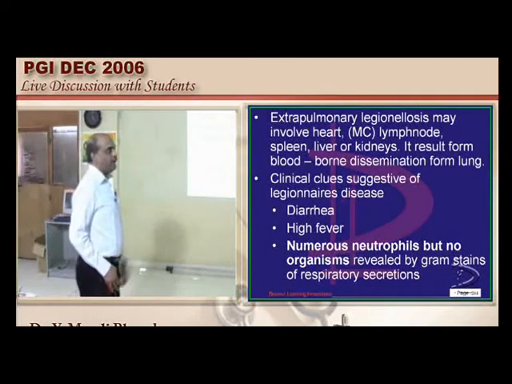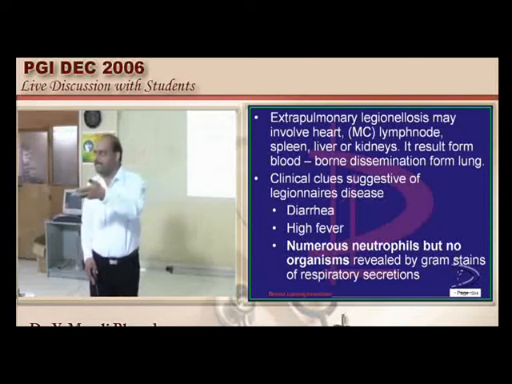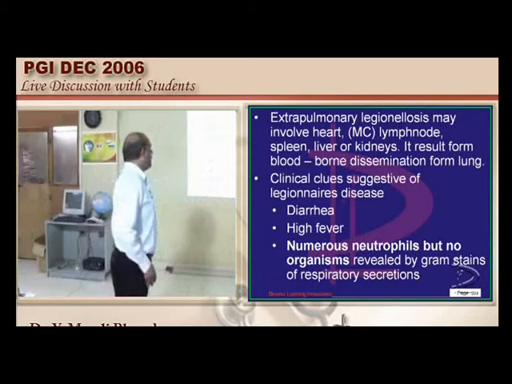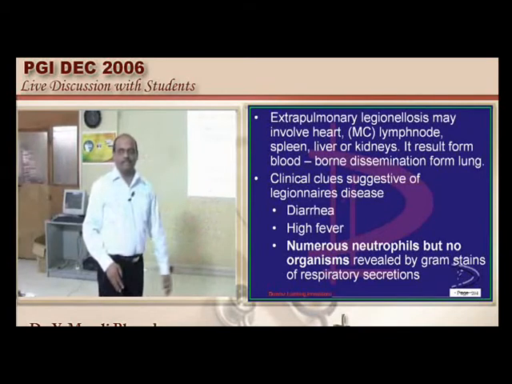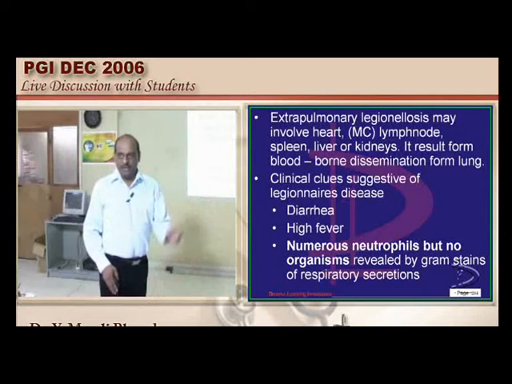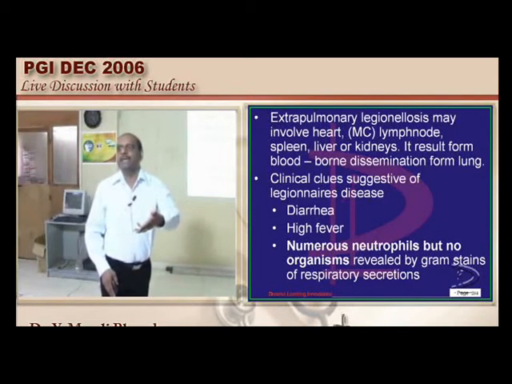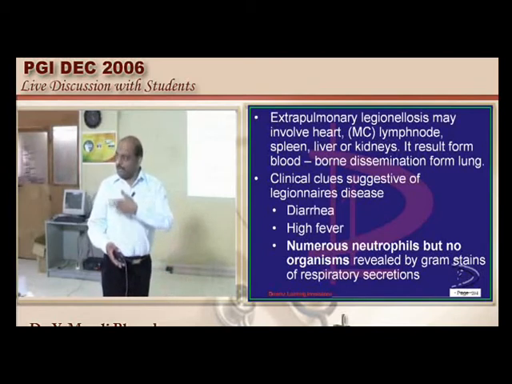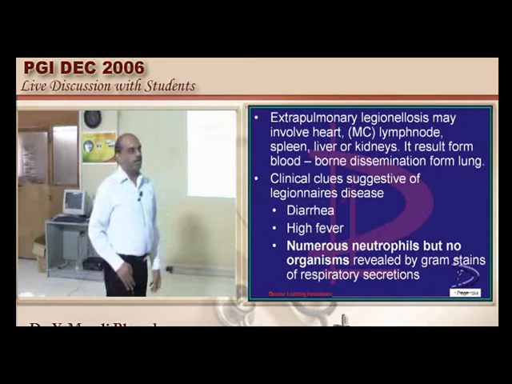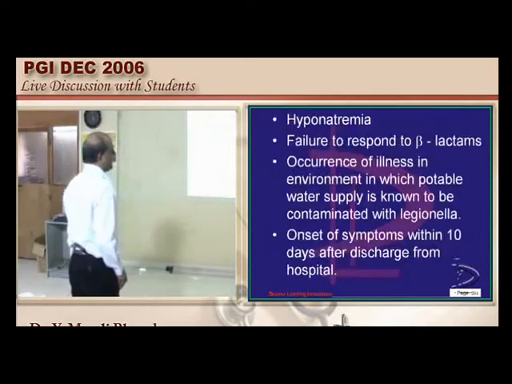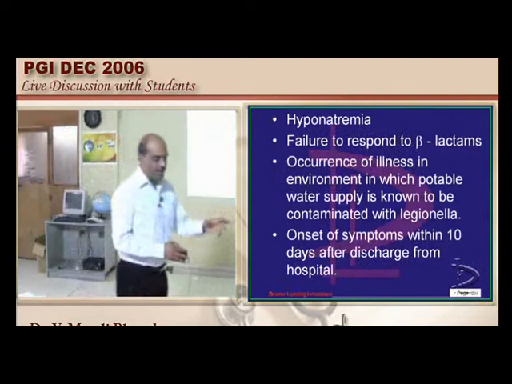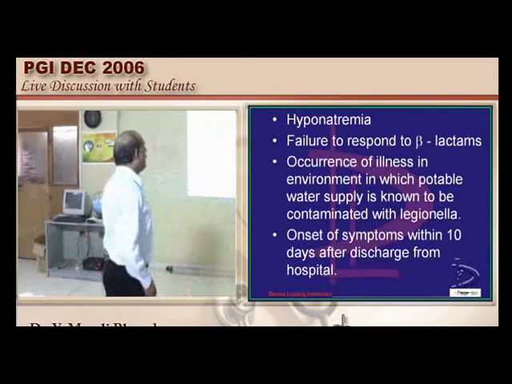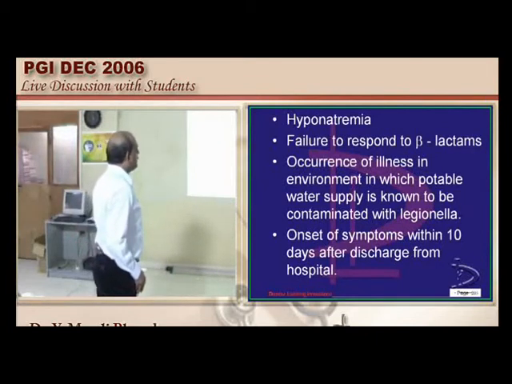And if you take the sputum sample, what is so characteristic about Legionella versus that of any other pneumococcal or any other lobar pneumonia? Typically numerous neutrophils will be there, but no organisms found. Then you think of Legionella as a possibility in that case of pneumonia. Whereas if organisms are there and leukocytes are also there in the sputum, you think of streptococci or pneumococci, etc. And beta-lactams, to which your regular streptococcal and staphylococcal infections are responsive, are not effective against Legionella, which you have to remember.